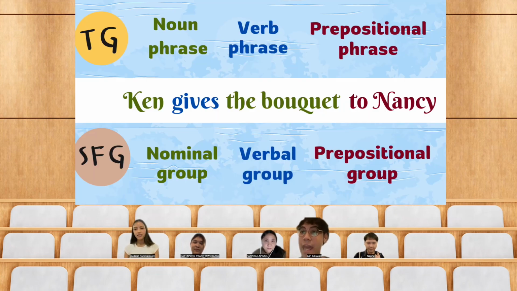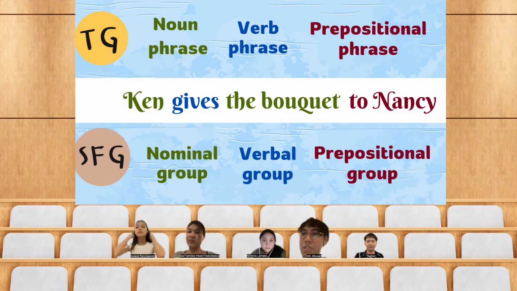All right, thank you, Sudarat. Now let's see a sentence here: Ken gives a bouquet to Nancy. Here for TG, Ken and the bouquet are noun phrases, and the verb of the sentence, give, to give something, is called a verb phrase, and the preposition to Nancy here is a prepositional phrase.